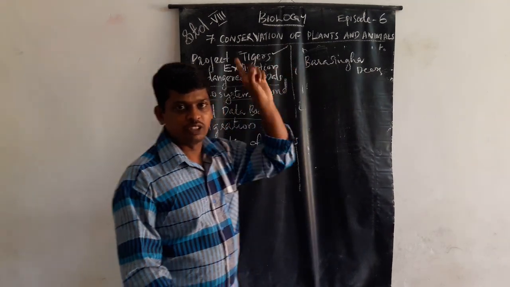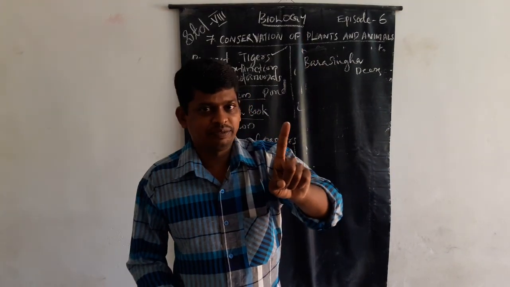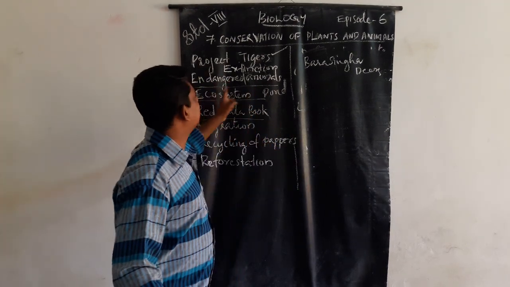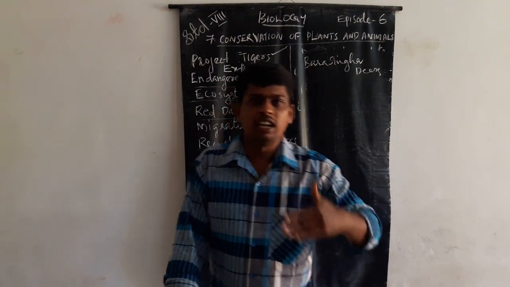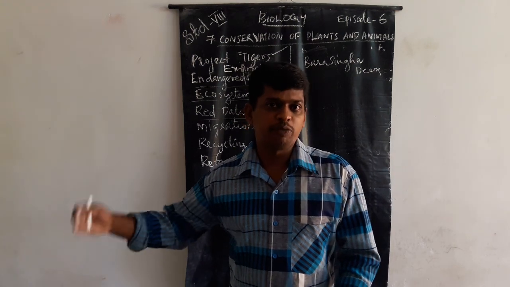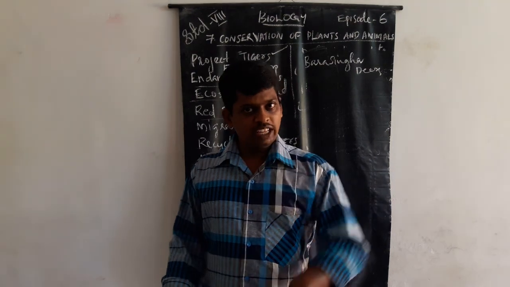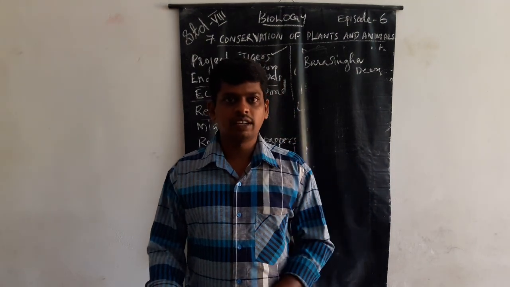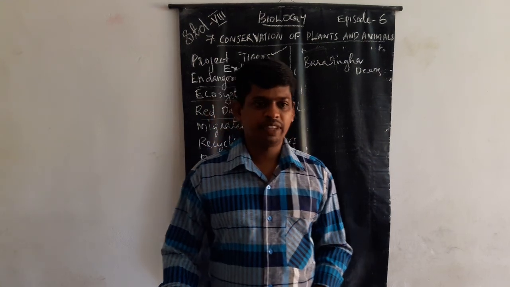The list is noted in a book. Those organisms, endangered animals and extinct animals, are noted in such a book, which is known as the Red Data Book. Including the Red Data Book, many flora and fauna are facing extinction.